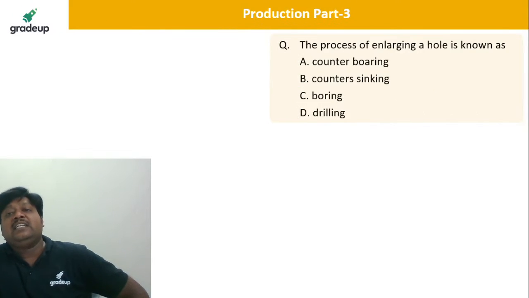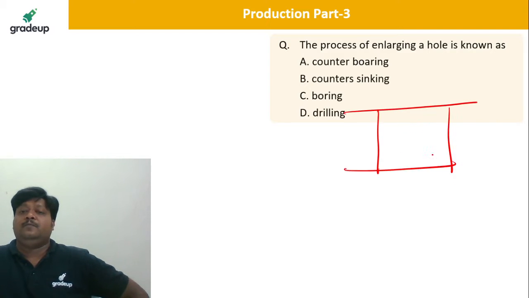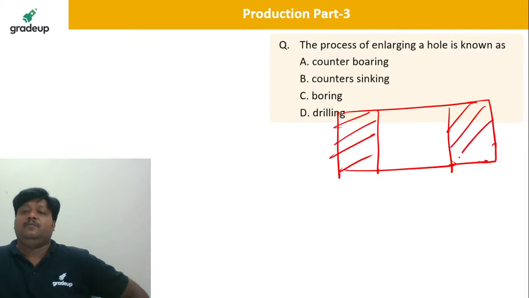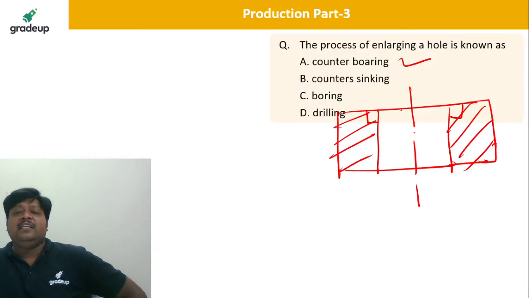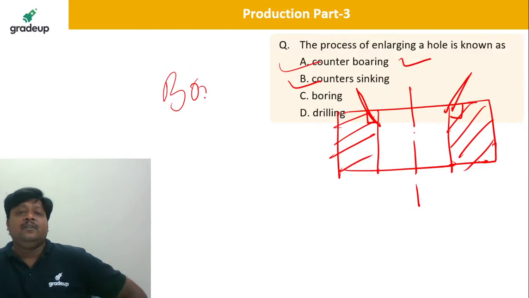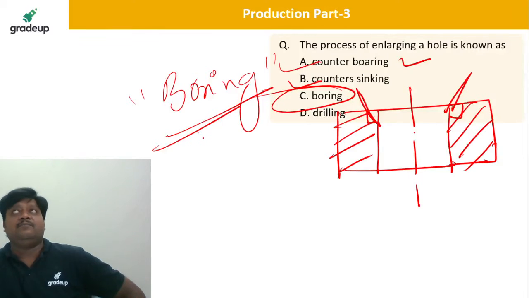The process of enlarging the hole. If you enlarge it only at one end, it is known as counter boring. If you enlarge with a conical part, it is counter sinking. So only enlarging the already drilled hole is known as the boring operation. So C is correct.